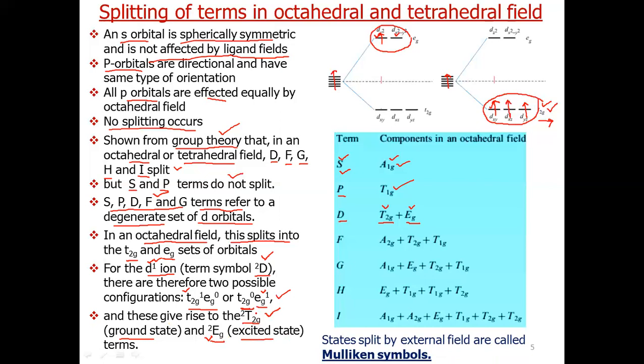These state symbols, capital T and capital E, are called Mulliken symbols. How are these derived? Let us just have a look. Now we know that for a given value of L, we can have 2L plus 1 components. These are ML values.